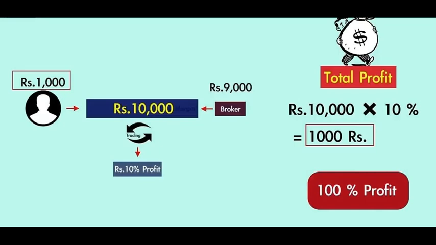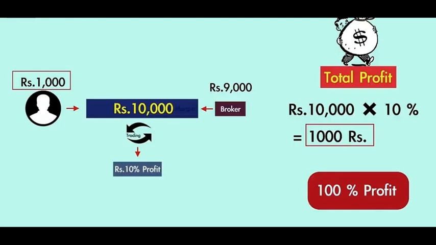Let us understand commodity trading with the help of an example. You have a fund of rupees 1,000. This is just for the sake of example, so we'll take small amounts. Commodity trading will not be possible in this small amount, for your knowledge.